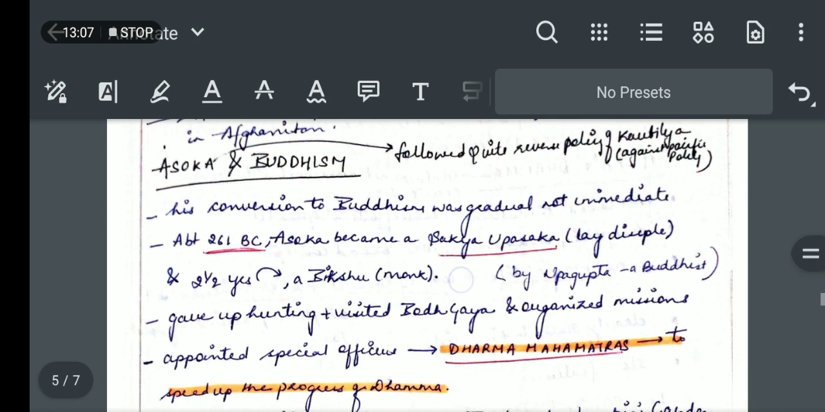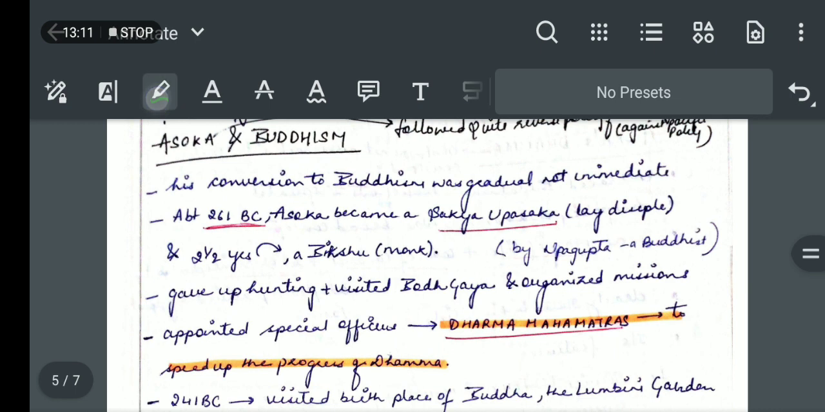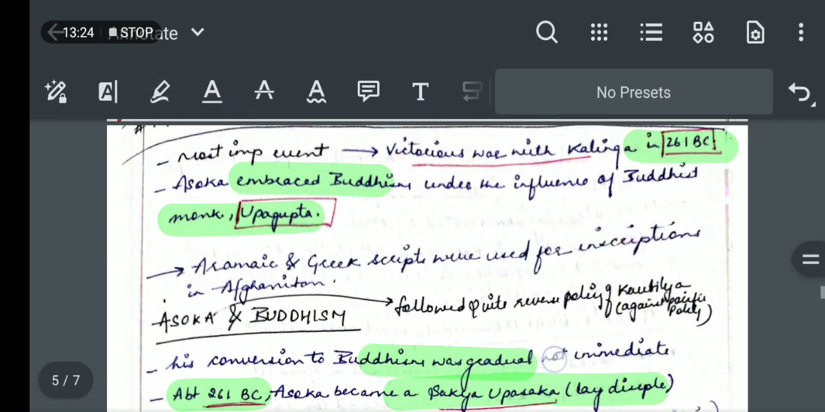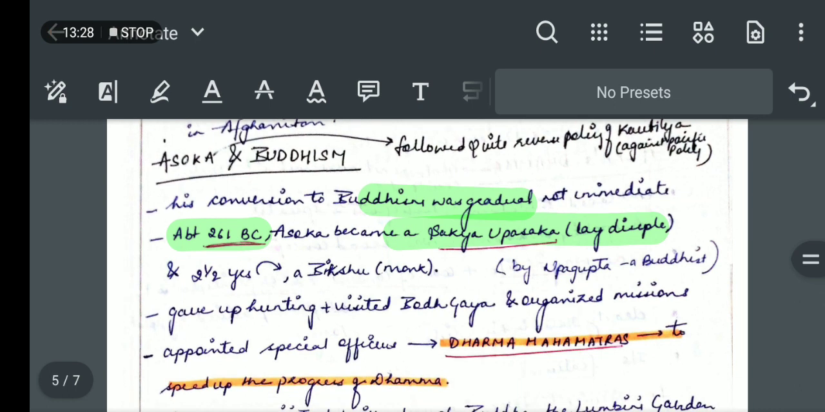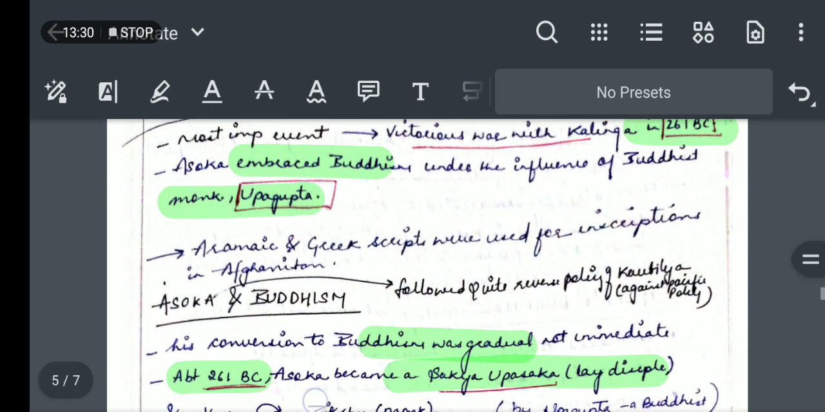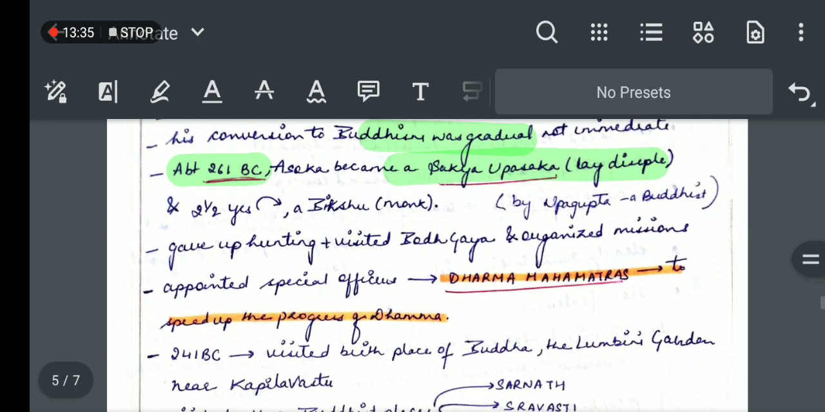Now we'll see Ashoka and Buddhism. Ashoka's conversion to Buddhism was not immediate, it was a gradual, slow transformation. Approximately 261 BC, that is after the Kalinga war, Ashoka became a Sakya Upasaka, a lay disciple. He was coronated in 269 BC, and about 261 BC, after the Kalinga war, he became a Sakya Upasaka lay disciple, and after 2.5 years he became a bhikshu or a monk.